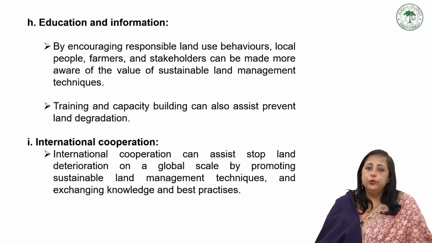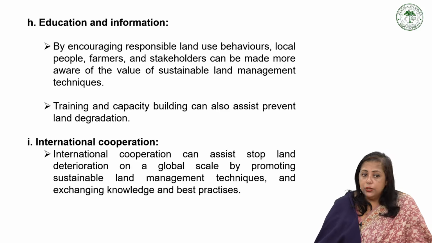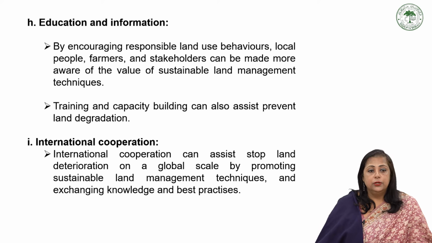So, we have to have a sensitization program for the people who are using the land, especially the local people, farmers, and stakeholders, to manage the soil degradation. Training and capacity building can also assist prevent land degradation.